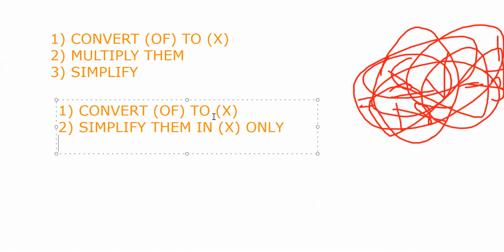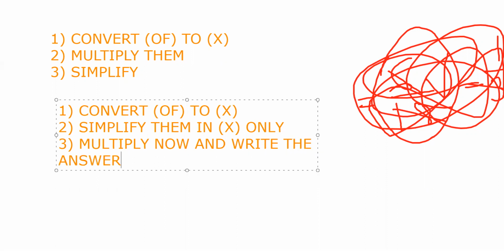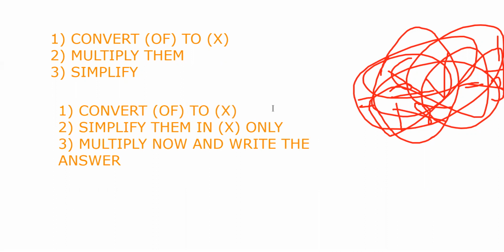And the third step is to multiply now and write the answer. So we have got the 3 steps over here also: convert of to multiplication, simplify them in multiplication sign only, and the third step will be to multiply and now write the answer.